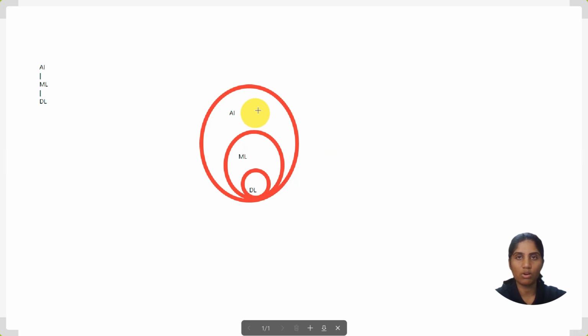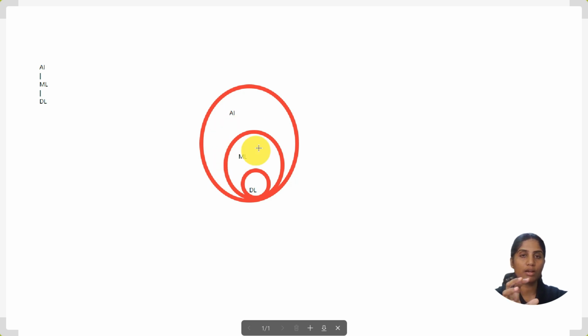So this is called artificial intelligence, which is the main thing, and inside we have different small branches, which is machine learning, and inside machine learning the most advanced is deep learning. Deep learning we can see in this video in detail. So just try to understand this Venn diagram.